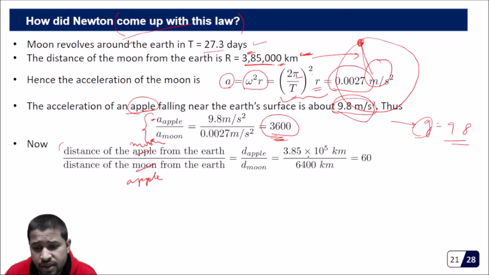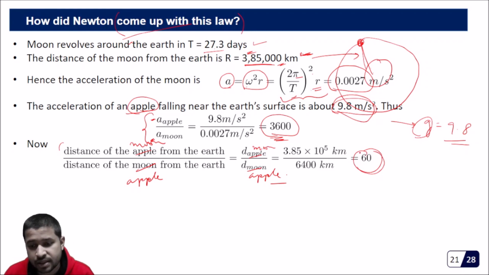This ratio comes out to be 60. This is moon and this is apple. This ratio comes out to be 60.